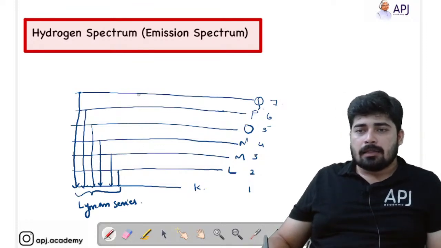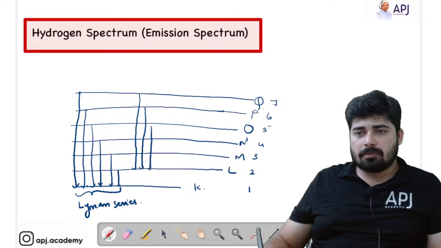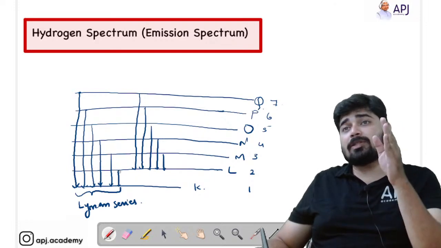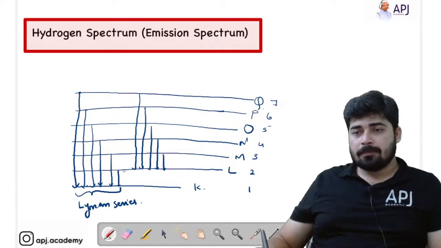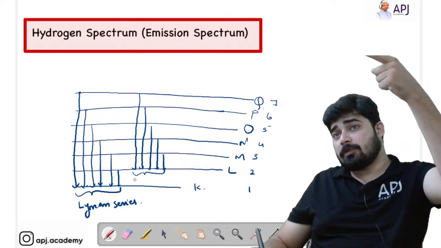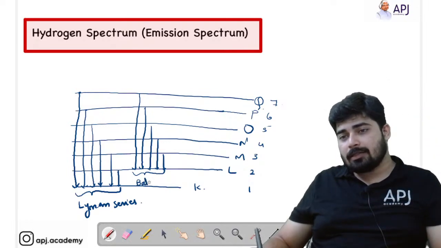Similarly, a jump from a higher shell to the second shell is possible. From 6 to 2 is possible, from 5 to 2 is possible, 4 to 2 is possible, and 3 to 2 is possible. So there are 3, 4, 5 lines. In the Lyman series there are 6 lines, and this series is called the Balmer series, where the electron jumps from a higher shell to the second shell. So the lines we obtain here are called the Balmer series.